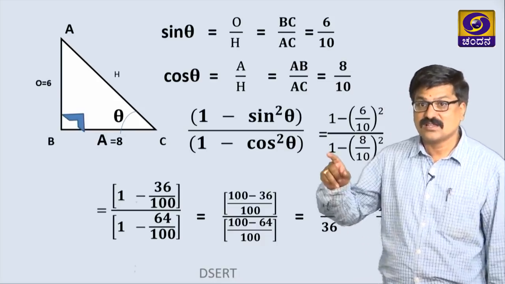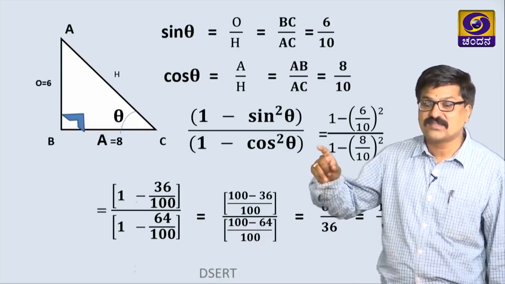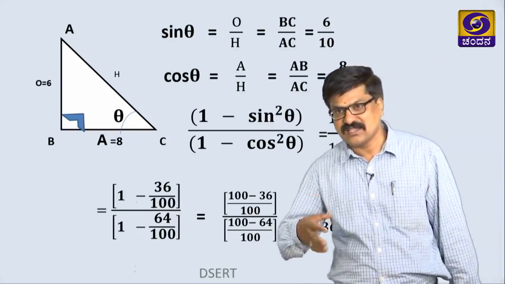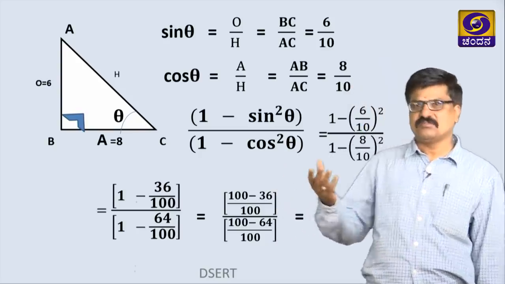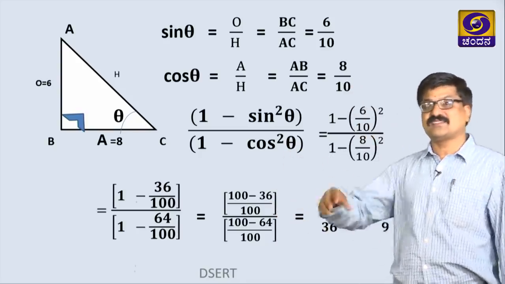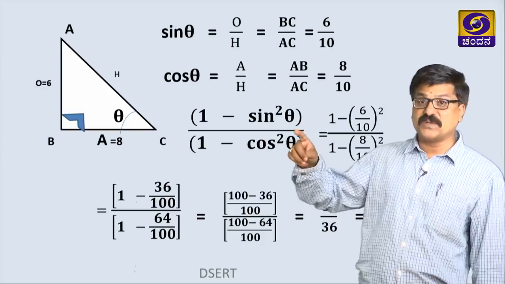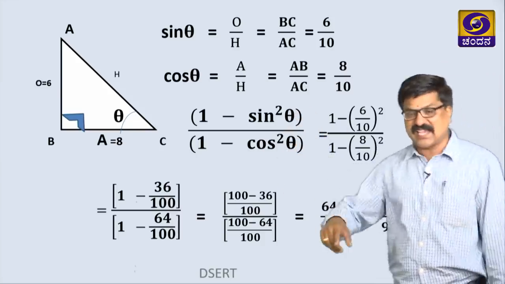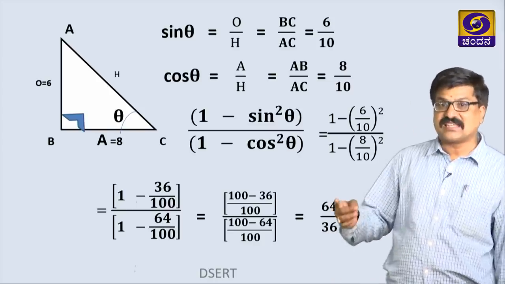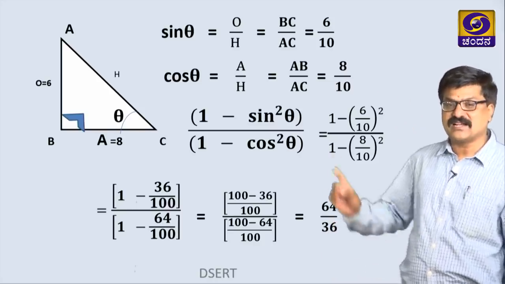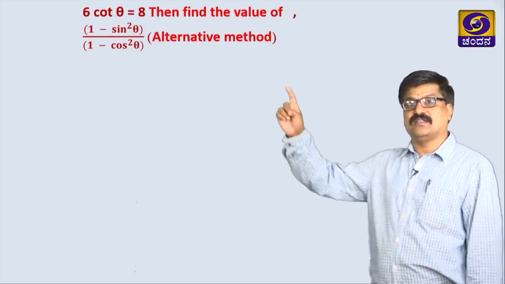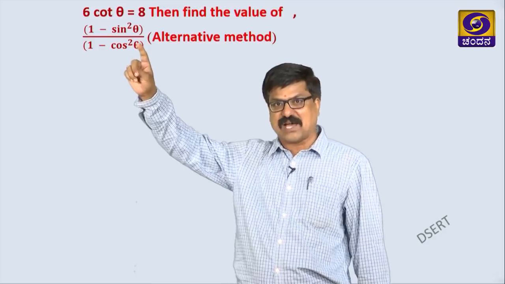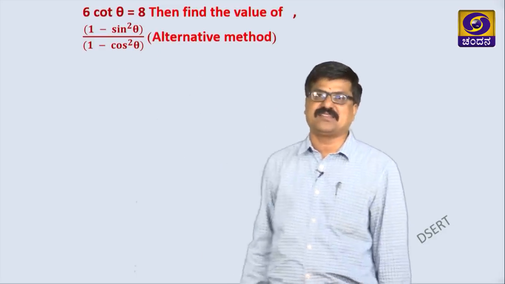Suppose you want to solve this by any other way, can you think of any other way? Yes, because we know identities. This is a revision class only, but we know the identity for these two. If you apply the identity, we can get the same result. Let us take the alternative method of getting this value if this data is given.